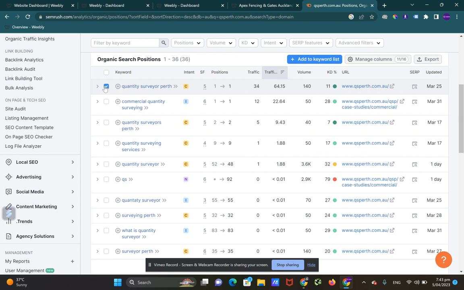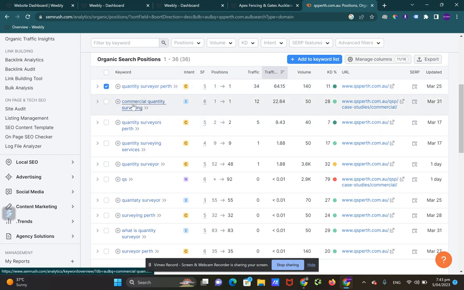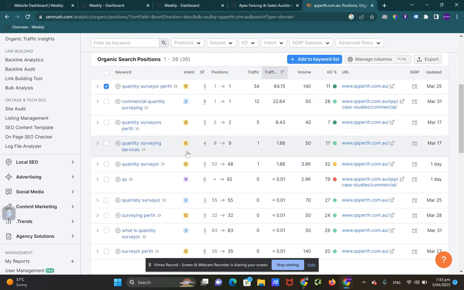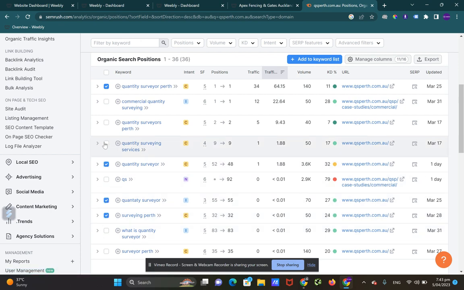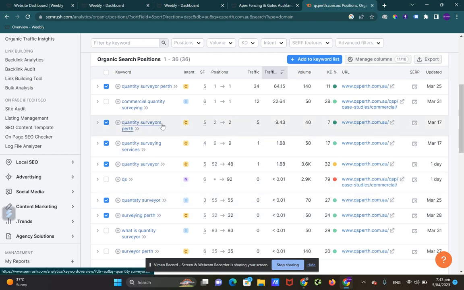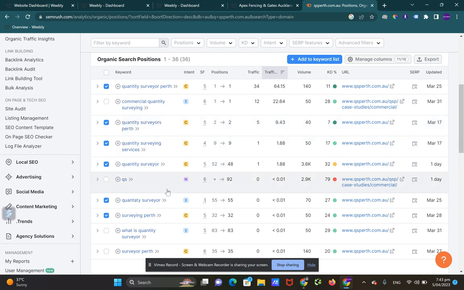Right here, we've got the top 10 keywords by the amount of traffic that this website gets. So here we go, quantity survey Perth, which is what I'd typed in before. That gets 140 searches a month. Commercial quantity surveying, they're also ranking number one. Quantity surveying services, QS surveying Perth. What is a quantity surveyor? So all these keywords have a similar theme. They're all fairly high intent. People are actually looking for a QS. So we could probably group those together. But now you've got an idea of some of the keywords that you need to put on your web page to rank if you're a quantity surveyor in Perth.